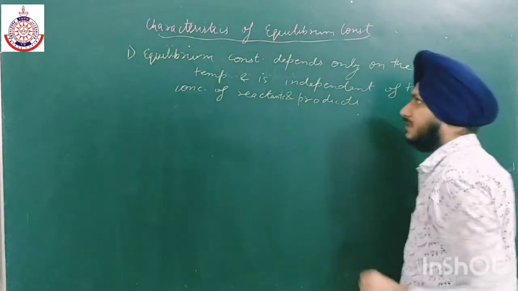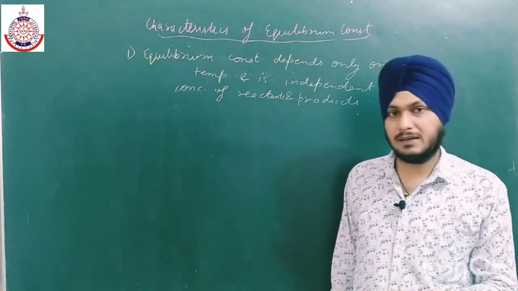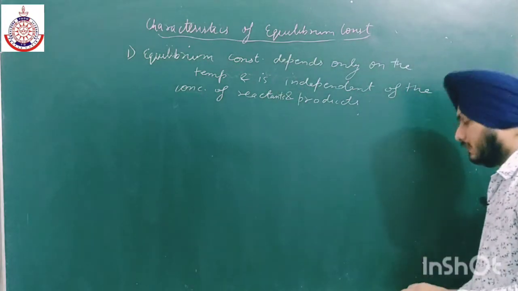So this is the first characteristic of the equilibrium constant, that it is only dependent on temperature and is independent of the concentration of reactant and product.